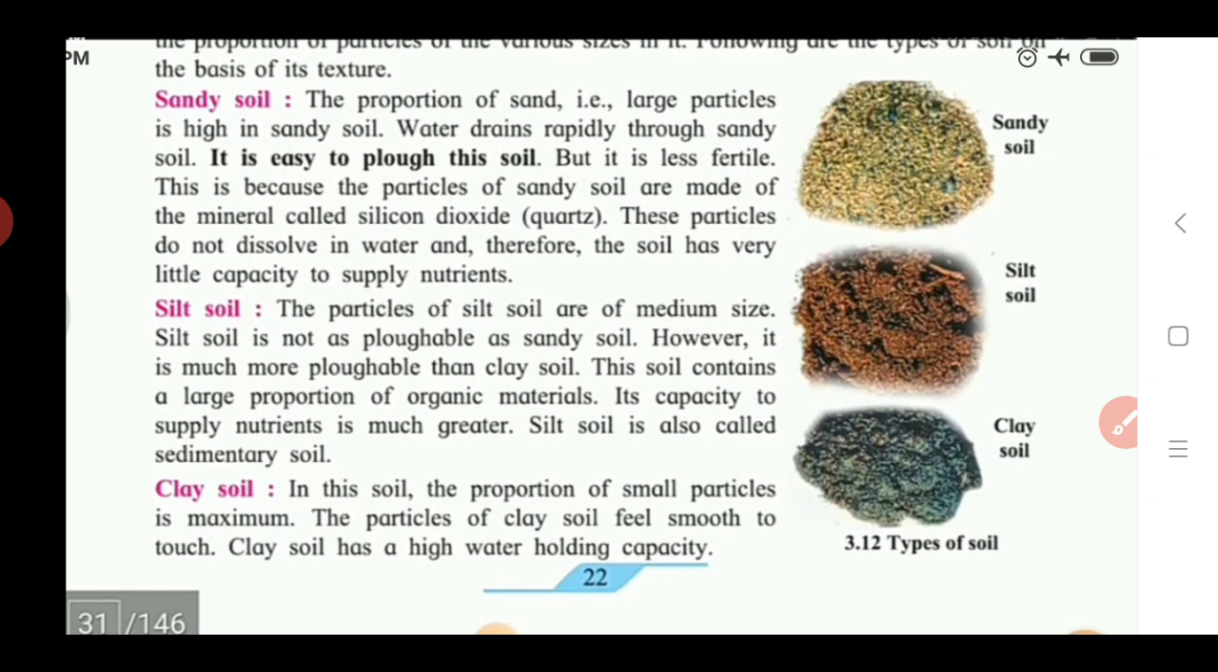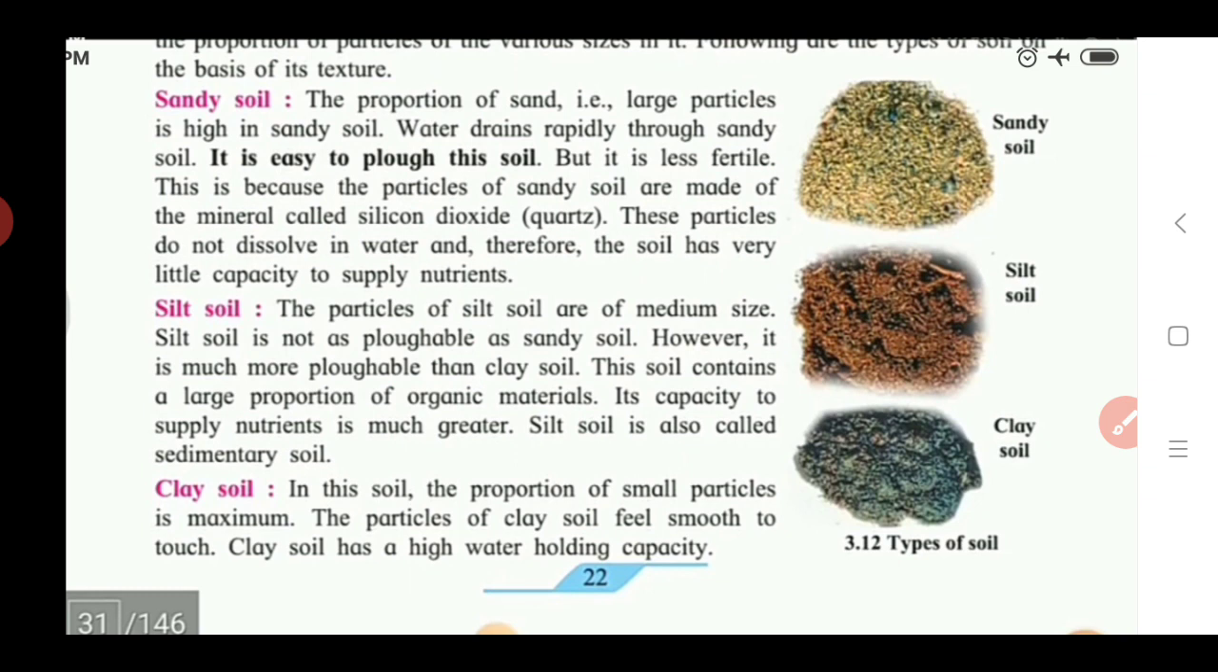Sandy soil can be easily plugged using any type of rod or other easy instrument. So here it is not as easily pluggable as sandy soil. However, it is much more pluggable than clay soil. If we compare silt soil with clay soil, it is easier to plug as compared to the clay soil, and it is more pluggable than the sandy soil.